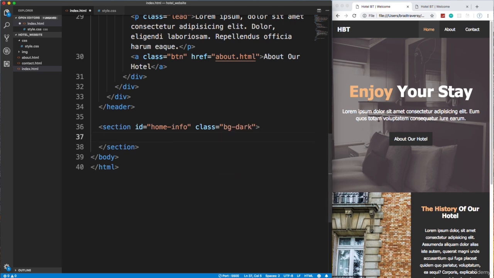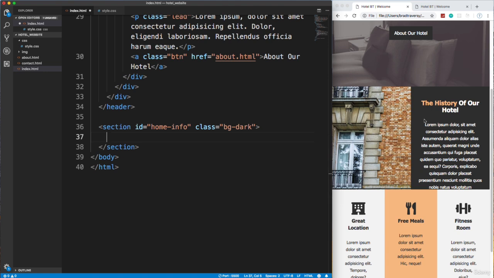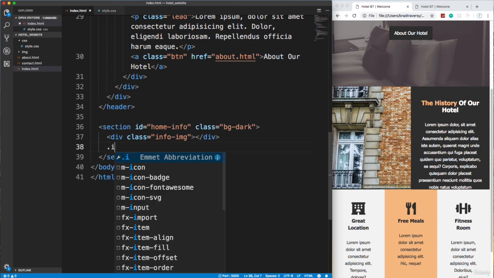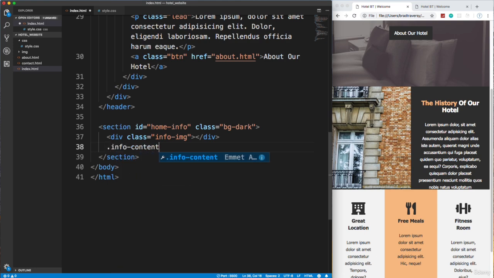And then inside here, we're going to need these two areas. We have one which is going to be a background image, and then one which is going to be this area with the text. So let's go ahead and add in here a class of info-img, and then right under that, not within it, but under it, we want to do a class of info-content. Okay, so this is the info-img, this is the info-content.